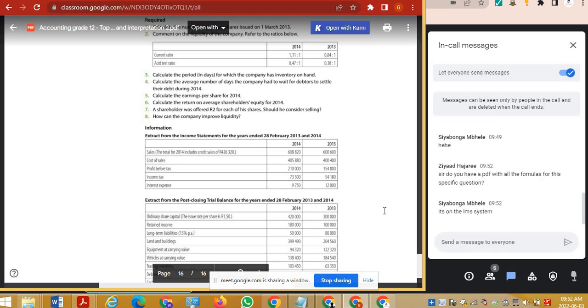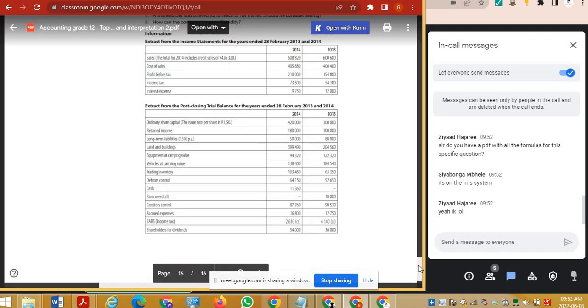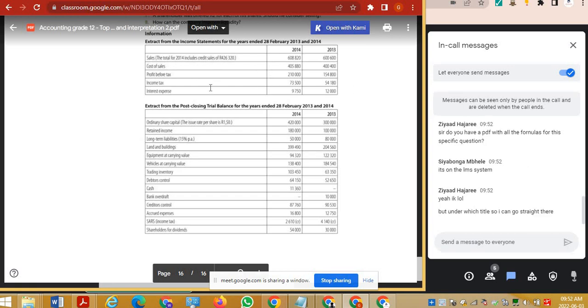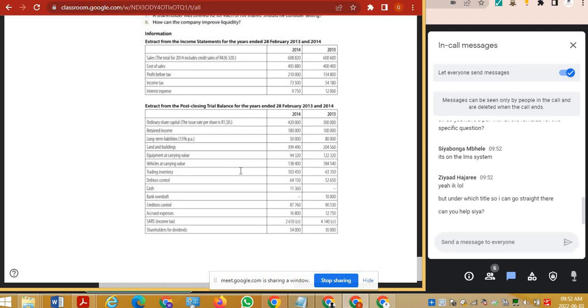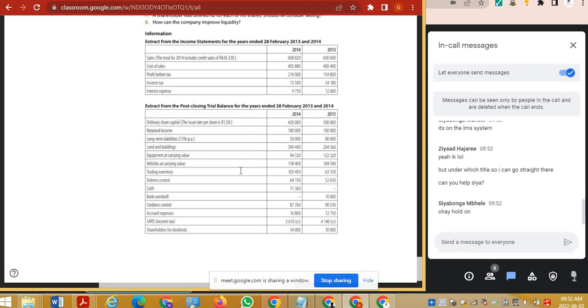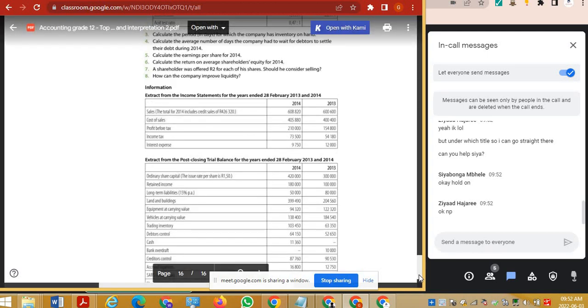Check the LMS system there. The earnings, right? If you look over here, there's no earnings line. Where's earnings? I don't see earnings, right? Siyabonga, do you mind just helping out Siad if you know where it is? I'm not too sure where that is. But if Siyabonga can't help you, you need to ask Miss Barnard. She's the one that uploads the stuff to the LMS system, okay? I don't think I've ever used the LMS system.